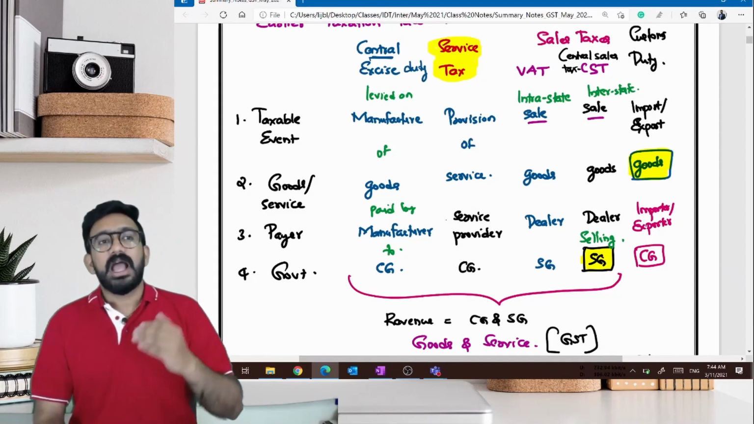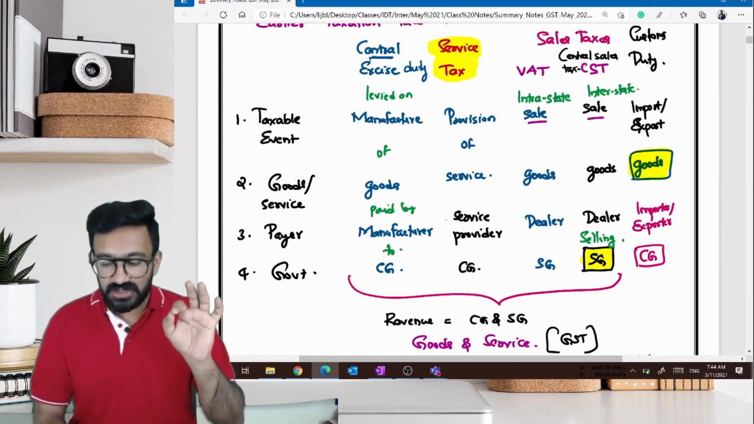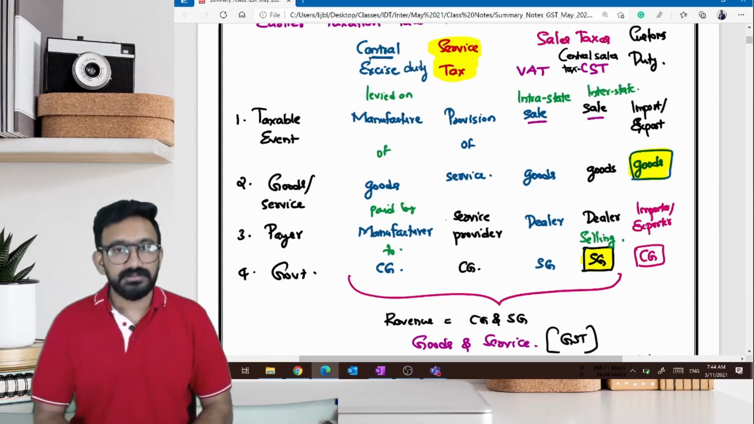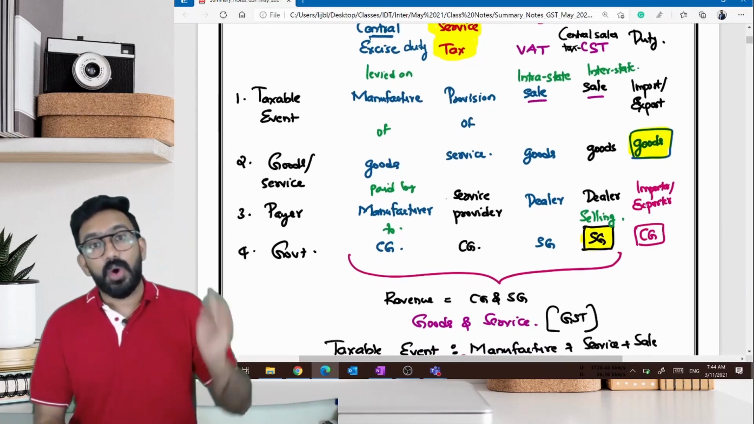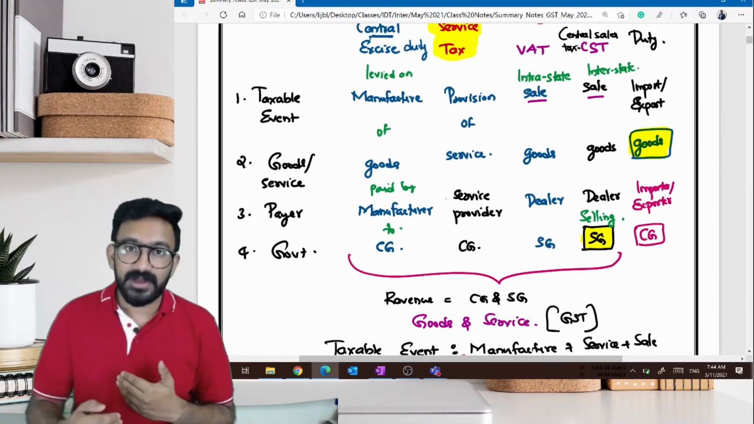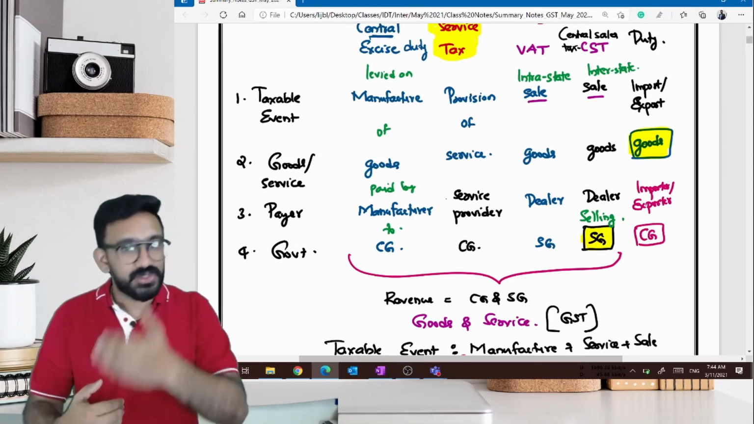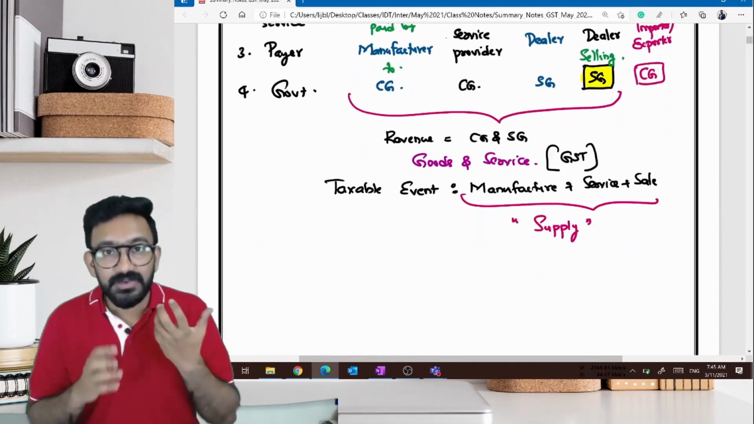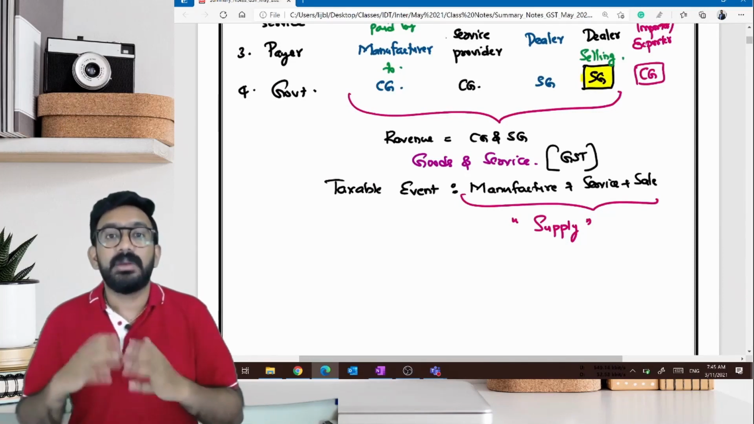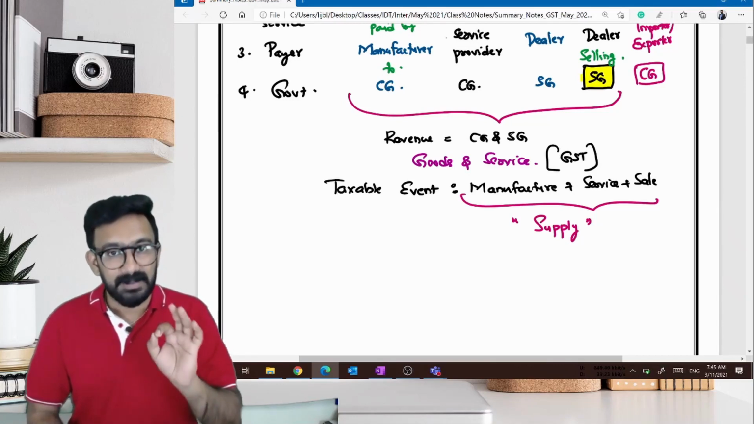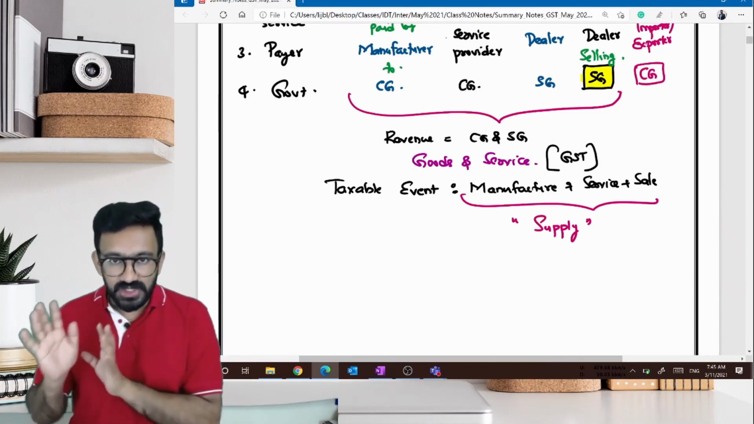Isn't it? So I'm merging all of this, which means the taxable event, the event on which GST has to be levied, should include all of this. When I'm doing manufacture, I should levy GST. When I'm doing services, I should levy GST. When I'm doing sales, I should levy GST. So the taxable event for GST should include manufacture, service and sales. But together, we are going to call it supply. So the taxable event has been renamed in GST as supply.